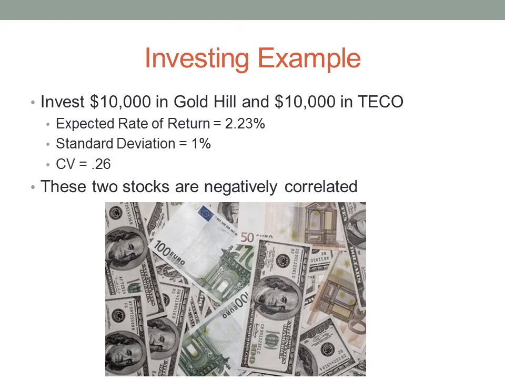If we suppose an investor forms a stock portfolio by investing $10,000 in Gold Hill and $10,000 in TECO, we could see that the expected return is 2.23%. The standard deviation is approximately 1%, and the coefficient of variation is 0.26. These values are much lower compared to the individual stocks because the risk is spread between the two investments, and this is highly due to the fact that these two stocks are negatively correlated. When one increases, the other will decrease.